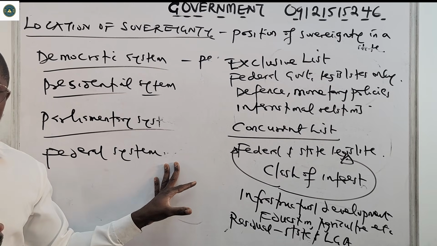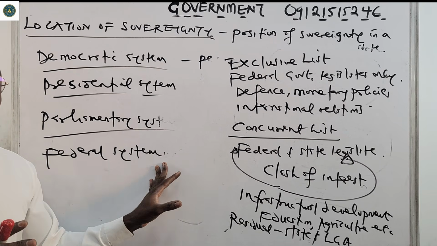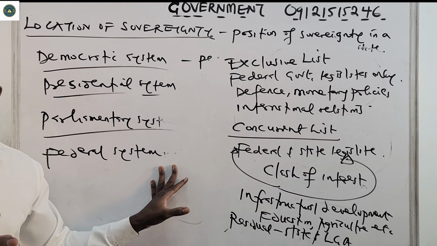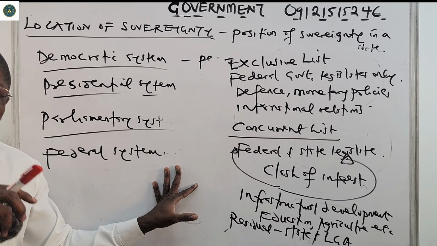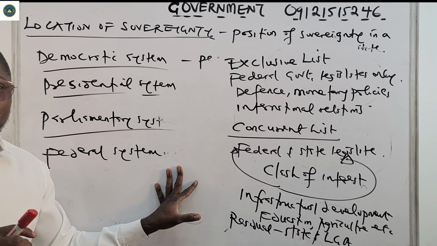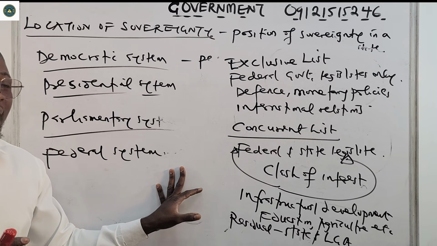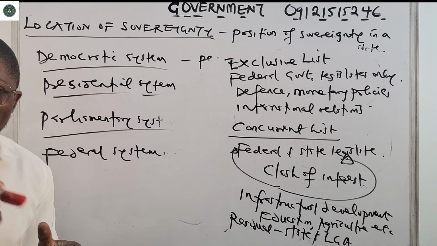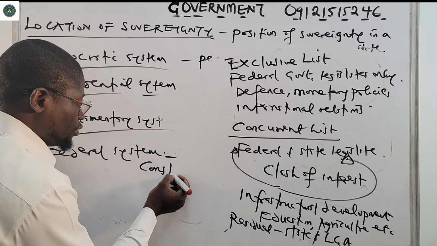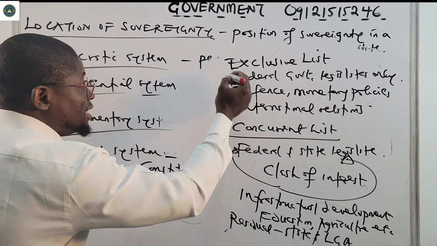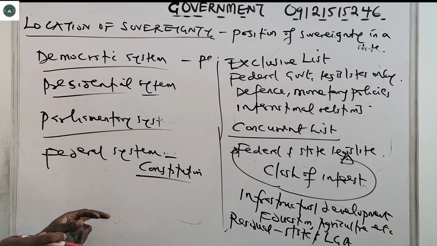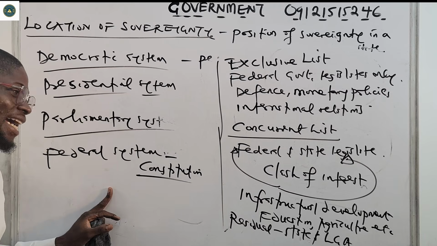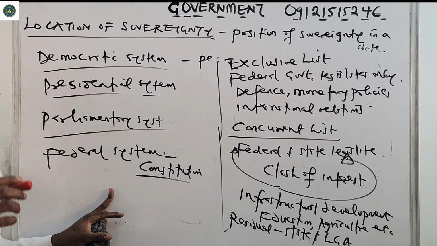So in a federal system, it is the constitution that specifies the functions of each tier of government. It is written there in the constitution. Therefore, in a federal state, the sovereignty resides in the constitution. You must take note of this list of exclusive, concurrent, and residual list. So in a federal system, sovereignty resides in the constitution of the state. Please take note of that. So that is that for the federal system.